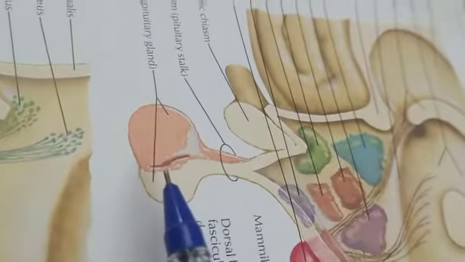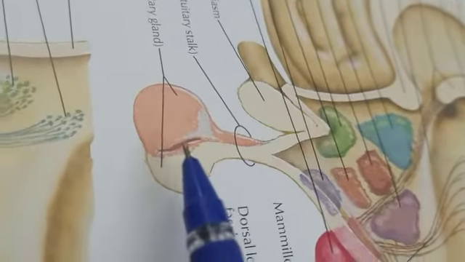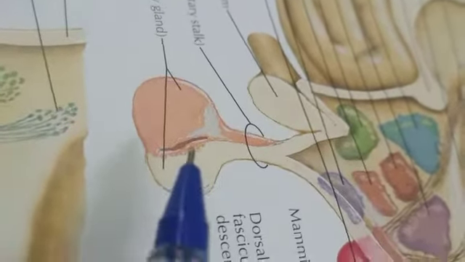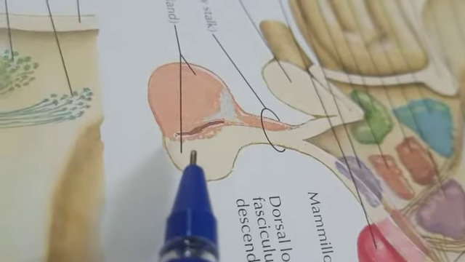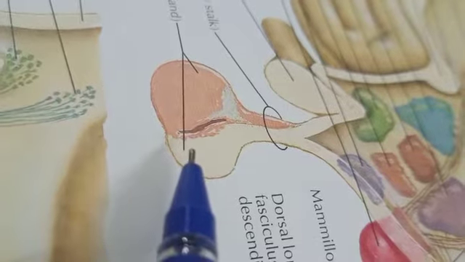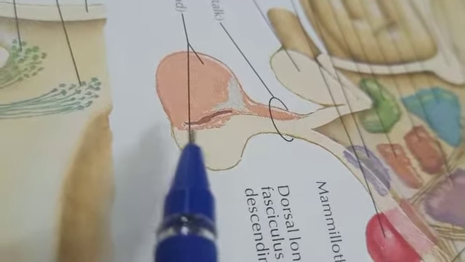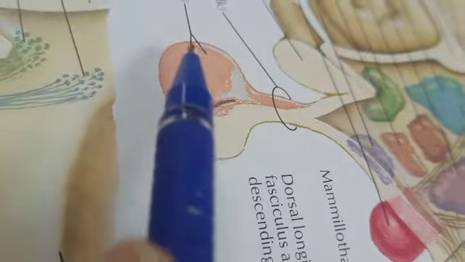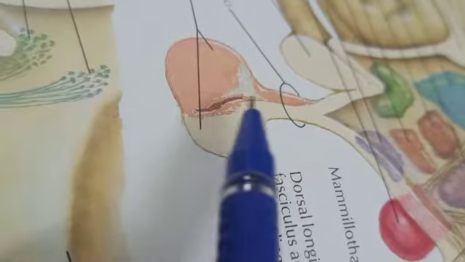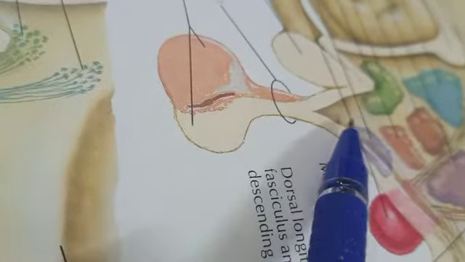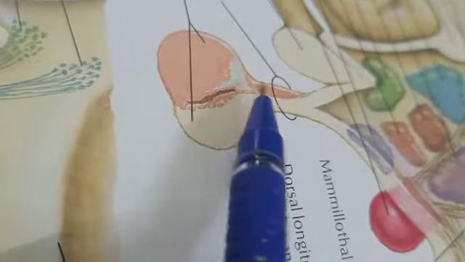The pituitary gland is a small gland, about 1 centimeter in diameter and 1 gram in weight, and lies inside the pituitary fossa of the sphenoid bone. It is connected to the hypothalamus by the hypophyseal stalk, or infundibulum, or pituitary stalk.